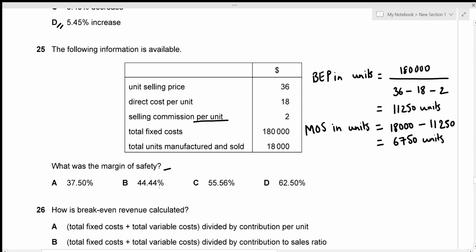But we are given the margin of safety in terms of percentage. So I'm just going to convert this into percentage. In terms of percentage, it's going to be margin of safety in units, which is 6,750, divided by total units manufactured, which is 18,000, into 100%. So that's going to be 37.5%, which is our answer A.